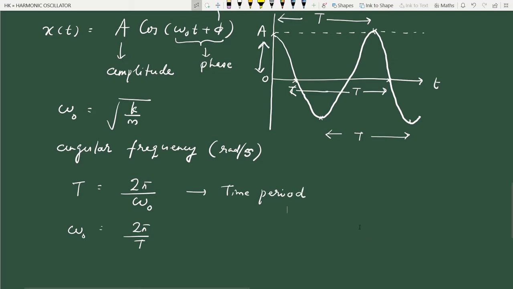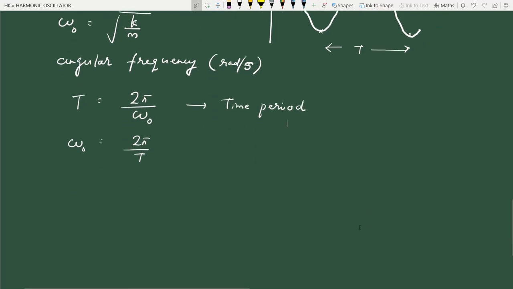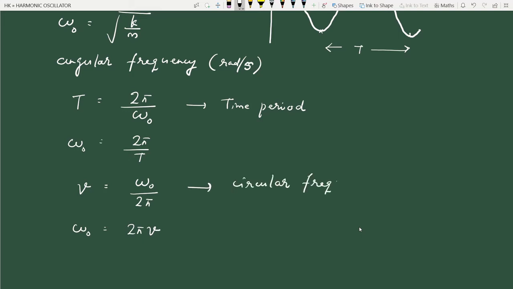There is another term, the frequency of oscillation, for which we use the symbol nu, and this is omega 0 by 2 pi. Or we can say omega 0 is equal to 2 pi nu, and this is expressed in the unit hertz.